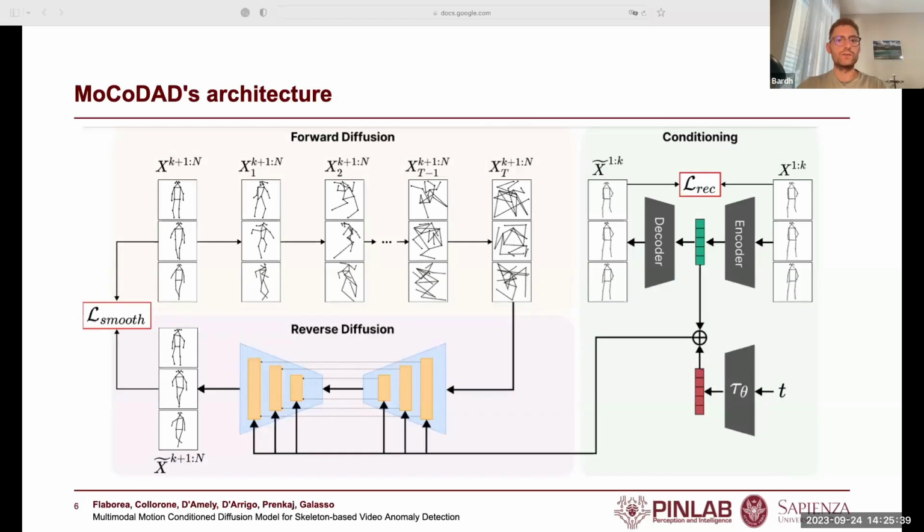Here's how MoCoDiff works in detail. A sequence of skeletal motions is split into past, the top right frames, and future, the top left frames. During the training, the forward diffusion block adds noise to the future frames, shifting each joint by a random vector displacement, which varies in intensity. Then the reverse diffusion learns to estimate the noise, which is conditioned on the latent representation of the past obtained via an autoencoder. The conditioning is optimized jointly with the diffusion process.